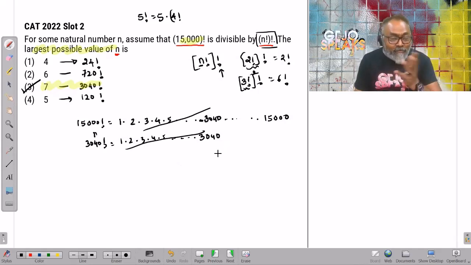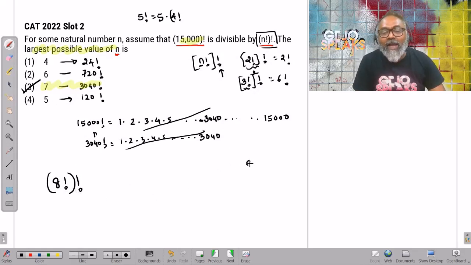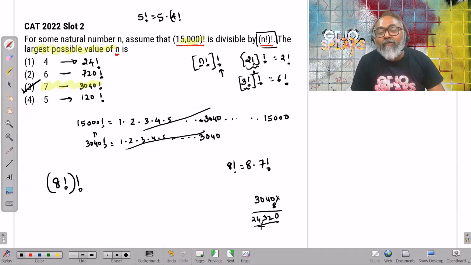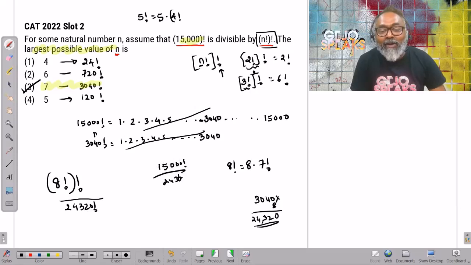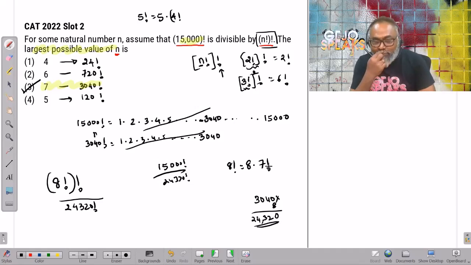Okay. Now, by the way, 8 factorial doesn't work. Because what is 8 factorial? 8 factorial is 8 times 7 factorial, right? So 7 factorial is 5040, so 5040 times 8. This is 40,320 factorial. This is not going to work, because 15,000 factorial is not divisible by 40,320 factorial. So it doesn't work. Well, that's it.